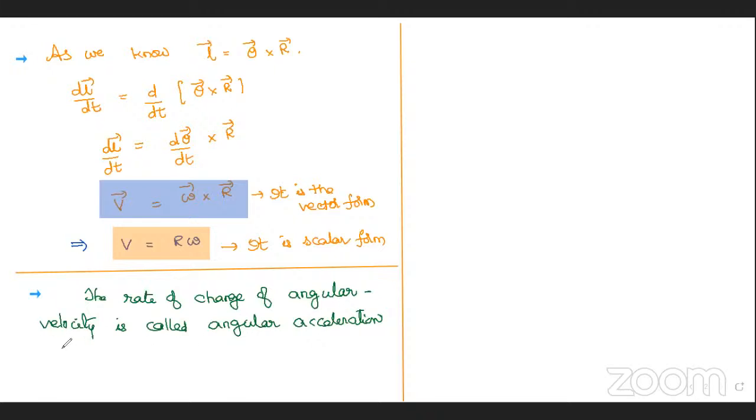Again, this one I have to represent with one letter. That is represented with the letter alpha. Here, the first form I write according to the definition. Rate of change of, that is d by dt. Very good. Correct, Tanisha. Yes, Amol, your equation is also correct. d omega, angular velocity. Rate of change of angular velocity is angular acceleration. I think all of you are following, because they are simple definitions. Alpha is equal to d omega by dt.